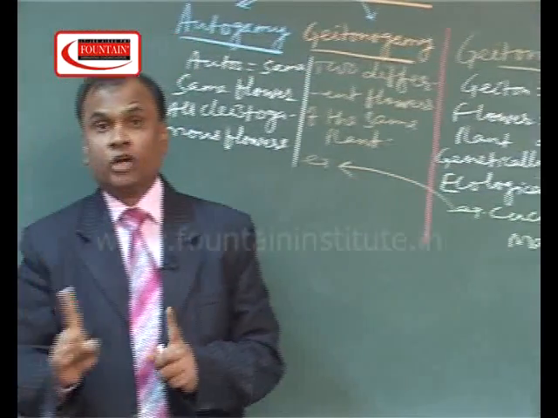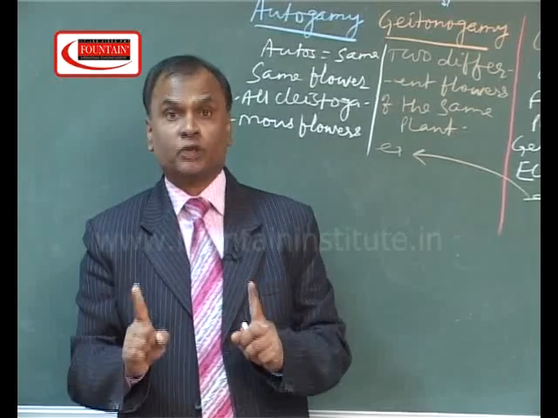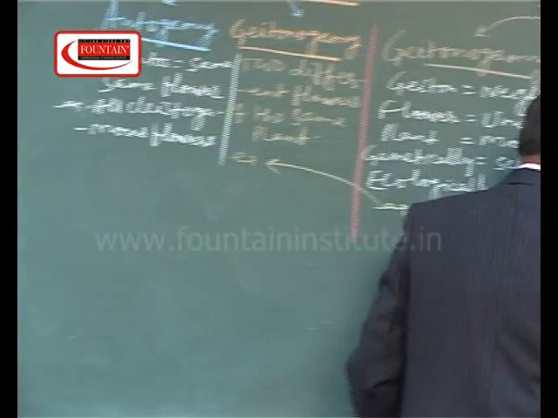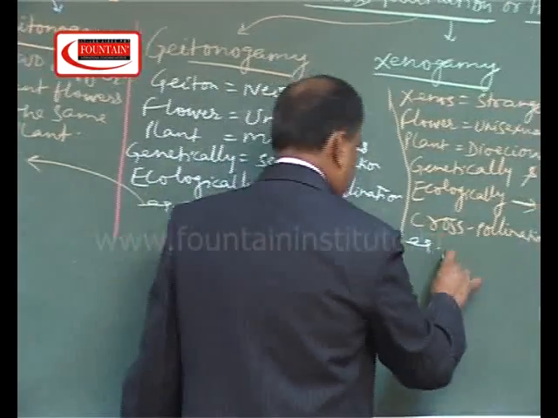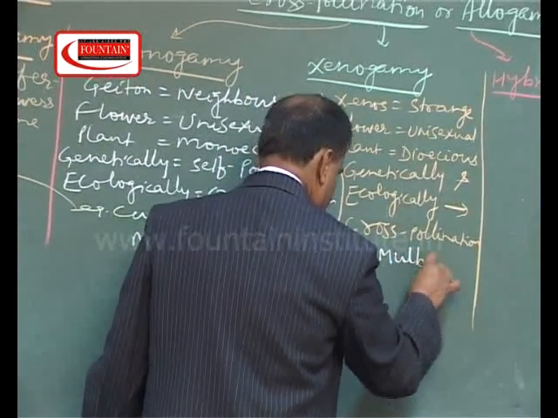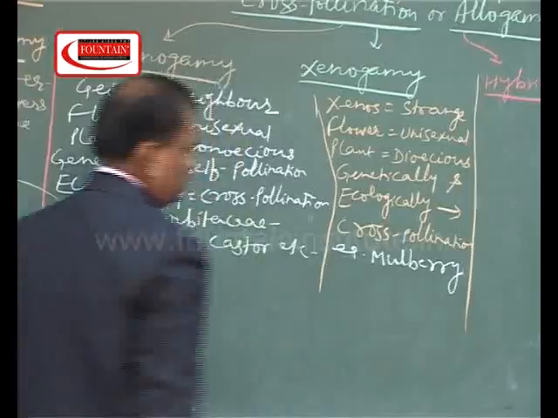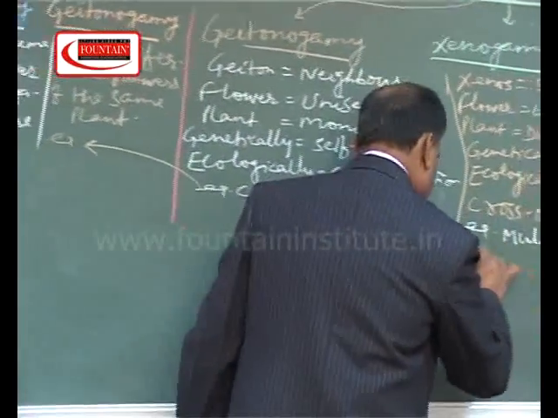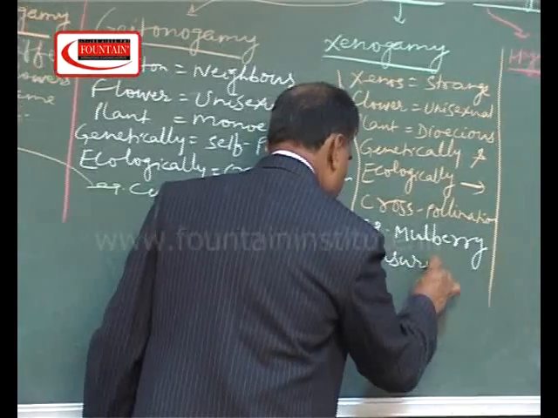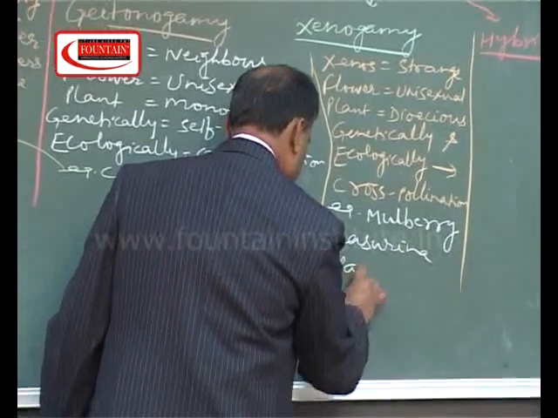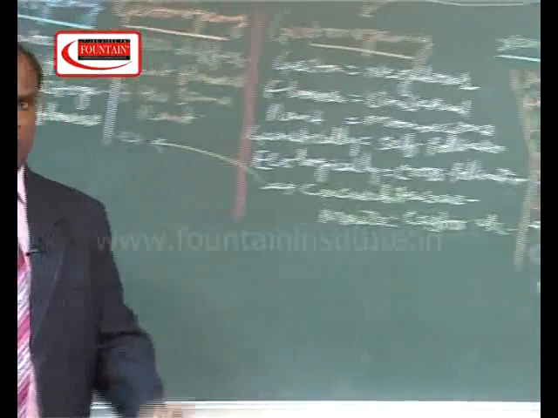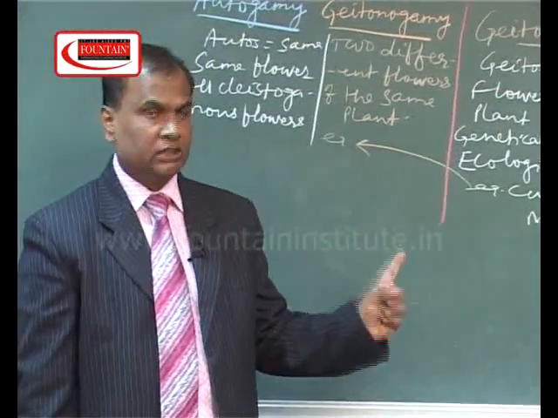That's why xenogamy is considered the true cross-pollination. This type of pollination is found in mulberry, casuarina, pawpaw, etc. In these plants, the condition is dioecious.